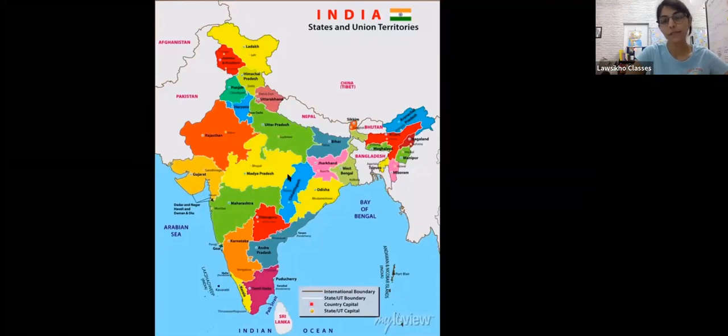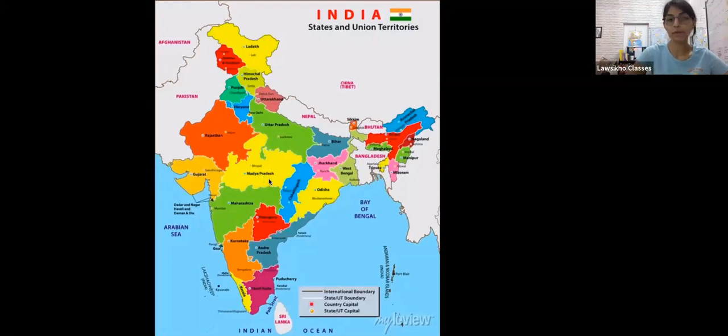Towards the west of Chhattisgarh, guys, we have Madhya Pradesh. Capital is Bhopal. Madhya Pradesh has a city, Indore. Indore, continuously for, if I'm not wrong, 2 or 3 years now, has been declared the cleanest city of India under the Swachh Survekshan.